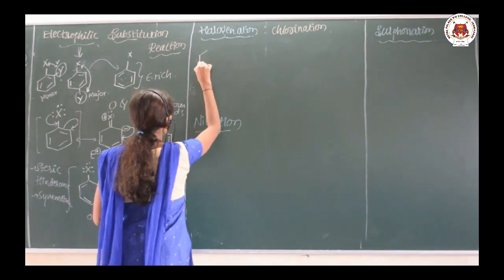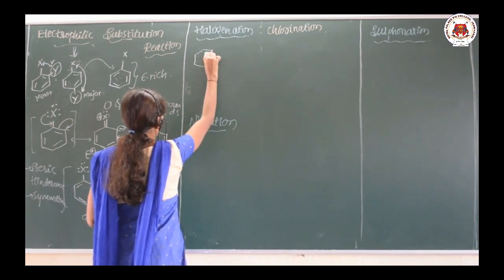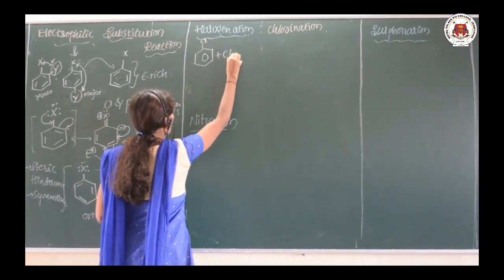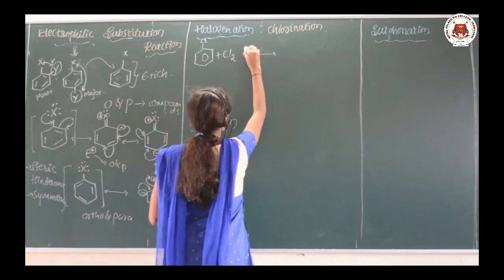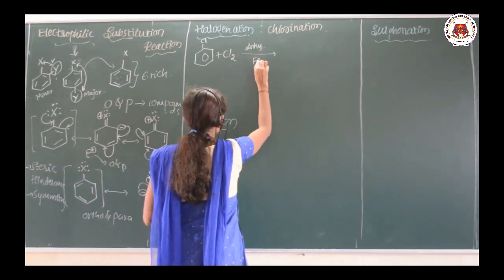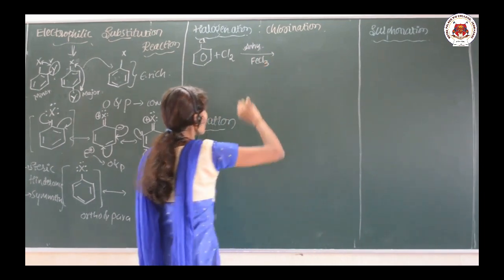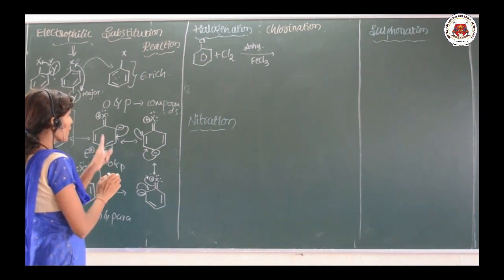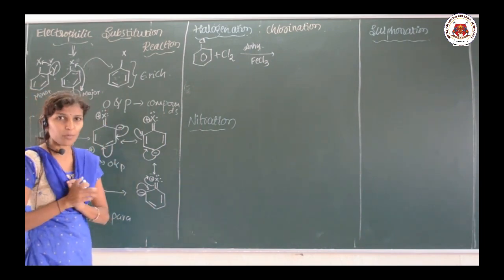Here chlorobenzene is treated with chlorine in presence of anhydrous FeCl3. Okay. So as I am telling you, in case of electrophilic substitution reaction, ortho and para products are possible.